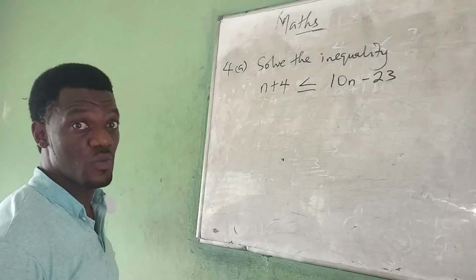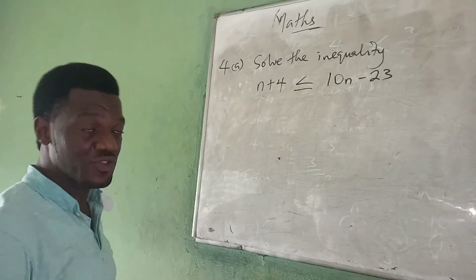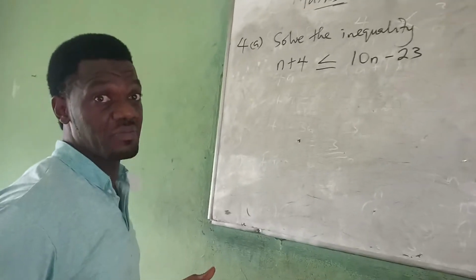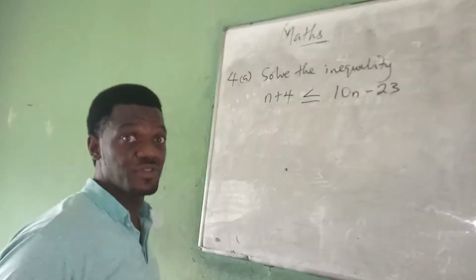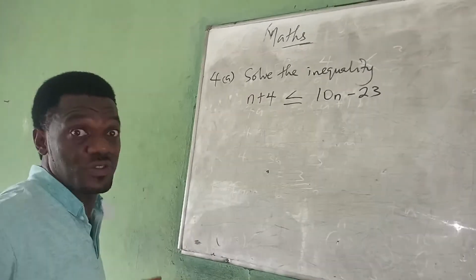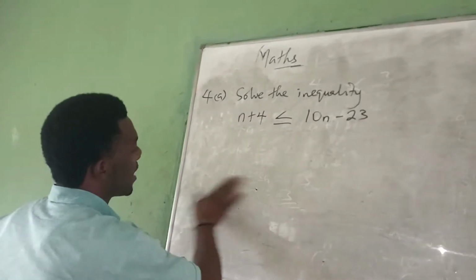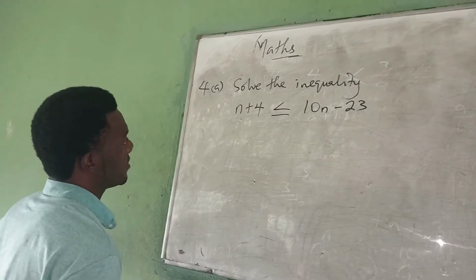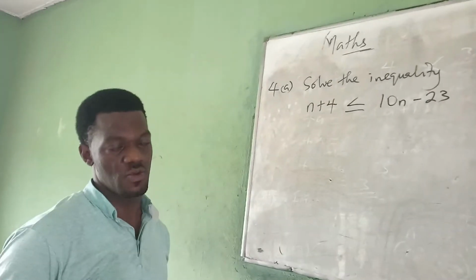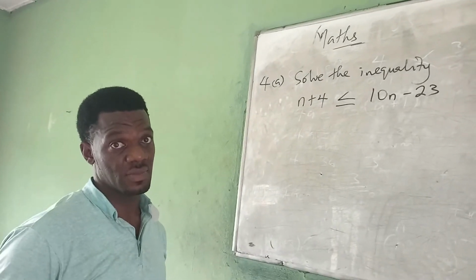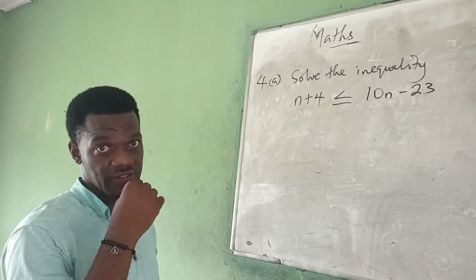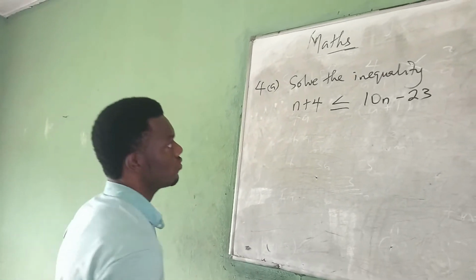So you see the reason why you should be reading JS1, JS2, and JS3 in preparation for BECE. If you base your preparation only on things you did in your year 3, of course you are going to fail. So this is a JS2 question, which is also 5 marks. Now, this is inequality, and there are rules to this inequality. One of the rules in inequality is that when you are dividing, if the coefficient of the term you want to divide is a minus sign, it will change the inequality sign. We are going to come to that.